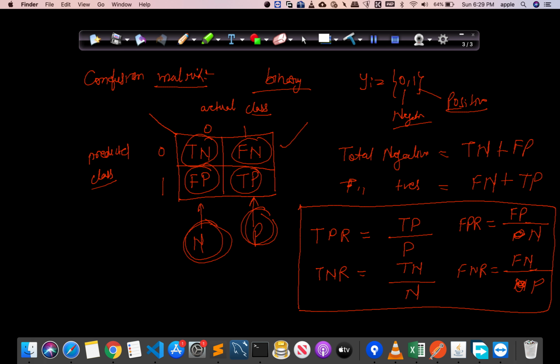Simple. So in the next video, we will see what is precision, what is recall, what is F1 score, and for now, this is done. And I will make one more video also where we will see why precision and recall is good and why confusion matrix is good in classification problem, and why this works better compared to other metrics.